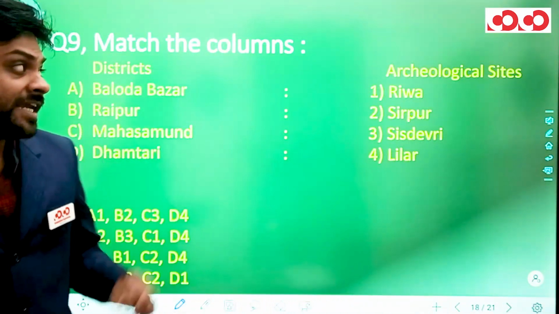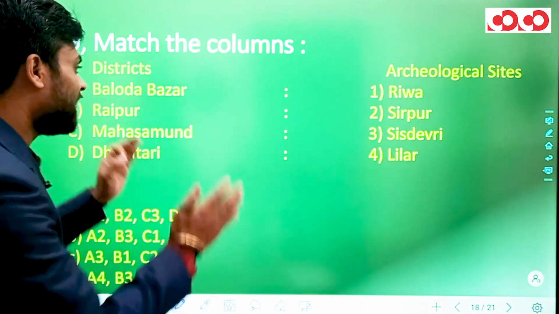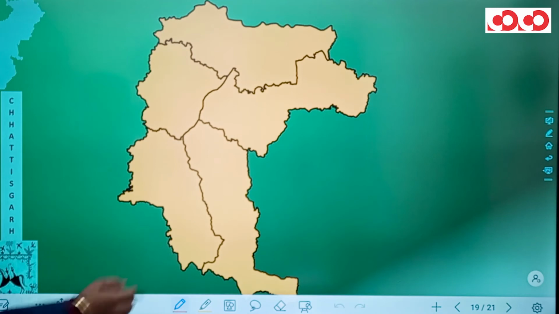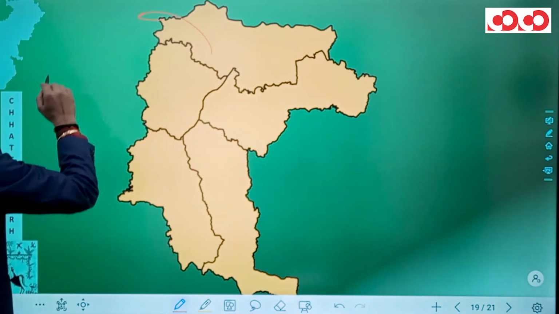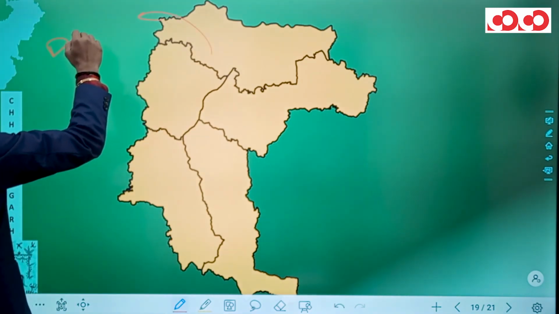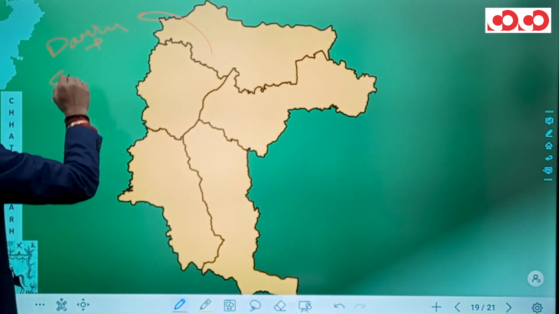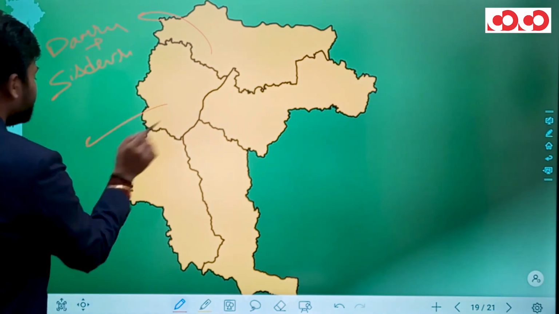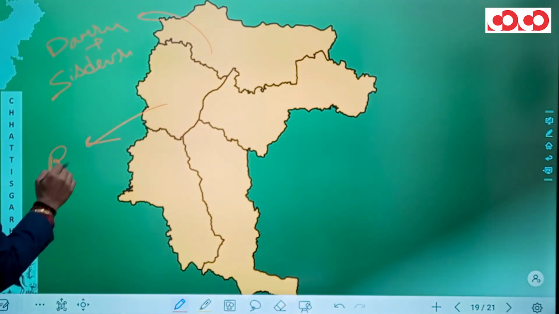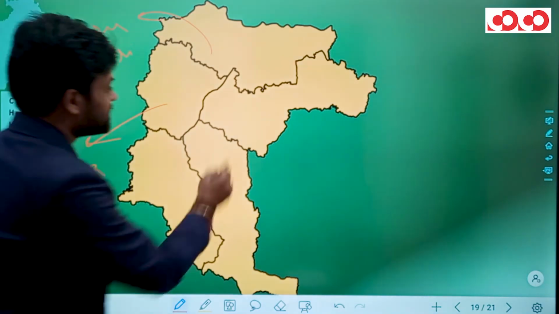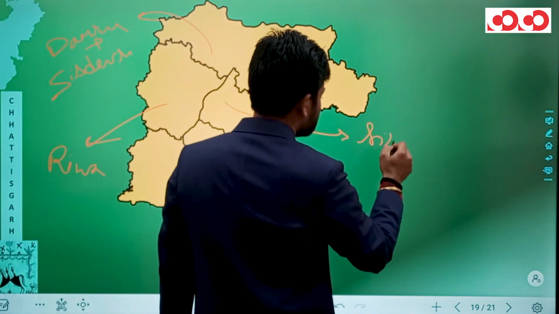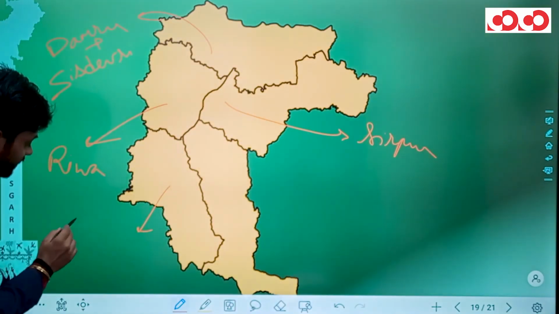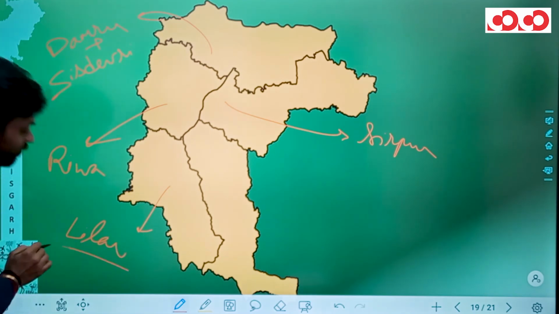In the 9th question, once again, we have matched the columns, but in this case, we have archaeological sites and we have districts. Now let's try and understand this question with the help of map. In the Baloda Bazar district, we have two archaeological sites. One of them is Damru and second one is Sisdevri. In the Raipur, we have already seen that we have Riva. In Mahasamund district, we have already seen Sirpur. And in the Dhamtari district, there is an archaeological site by the name of Leela.